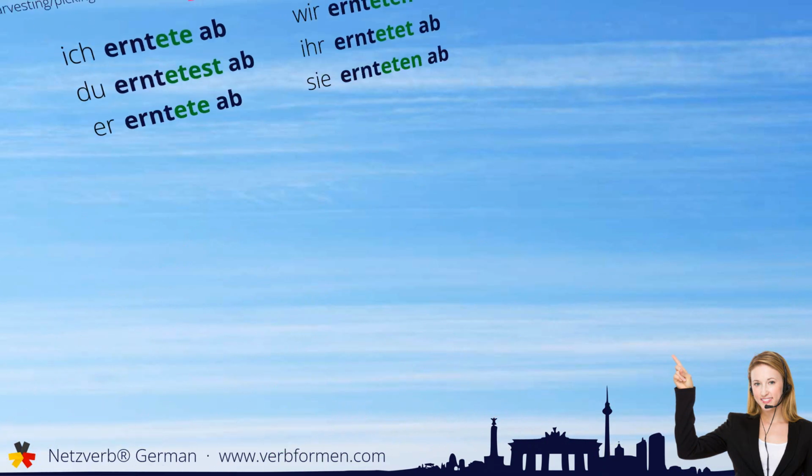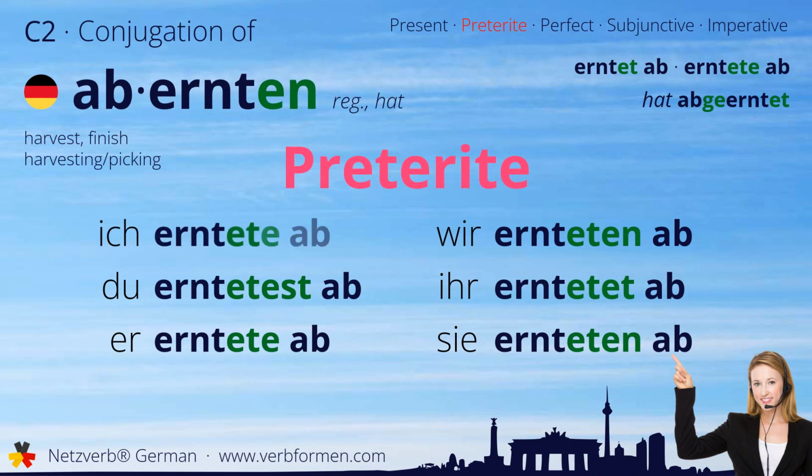Next up is the preterite. Ich erntete ab. Du erntetest ab. Erntete ab. Wir ernteten ab. Ihr erntetet ab. Sie ernteten ab.